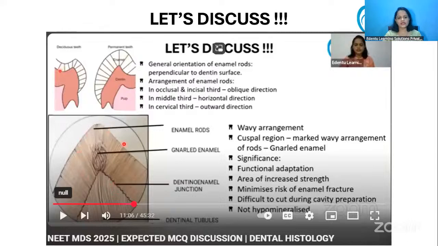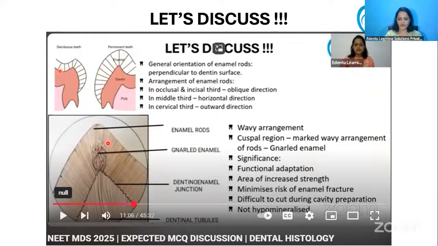But around the cusp tip area, when you take a ground section and look at it under the microscope, you will see a wavy arrangement of enamel rods near the cusp tip region.